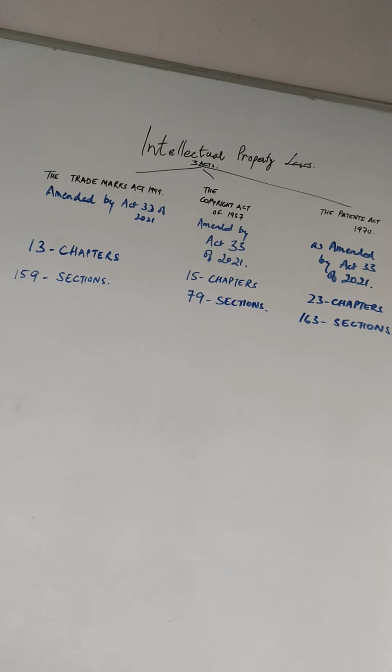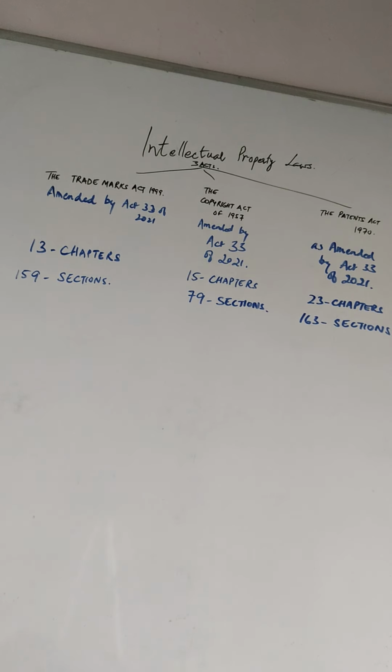So before I even begin with what is a Patent Act, now what is a patent? It's a type of property that you own. Which property? Intellectual property. Suppose you have invented something. I'll have that particular right.